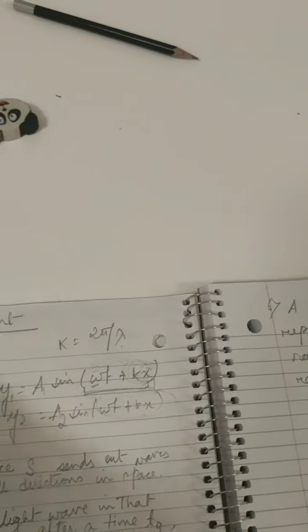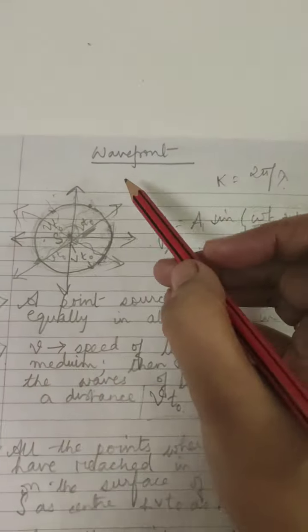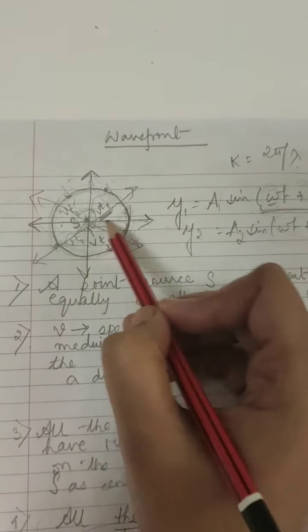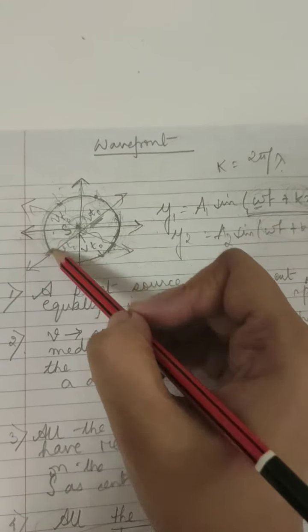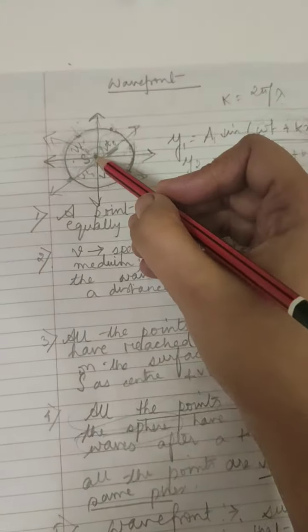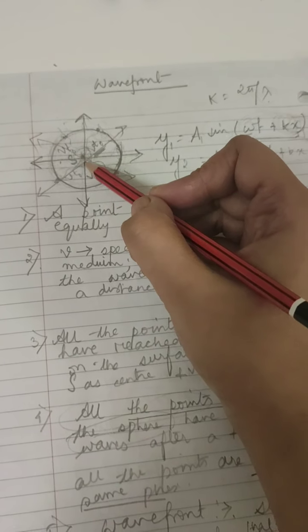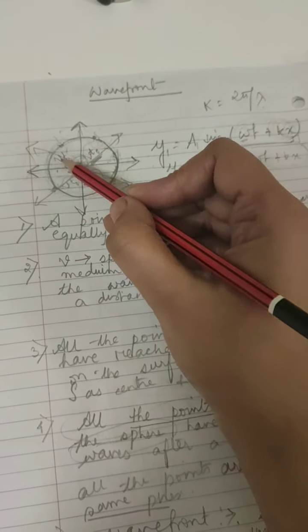Okay, so we have learned about wavefront, and we have learned about the rays of light. The rays of light are perpendicular to a wavefront, to a spherical wavefront. So we know now what you mean by a wavefront. In brief, I just repeat, you have a point source of light which is giving out waves in all directions.